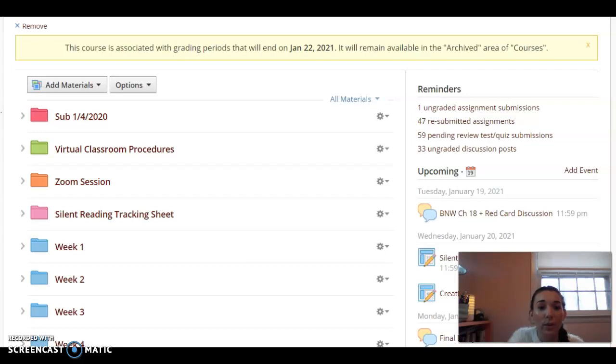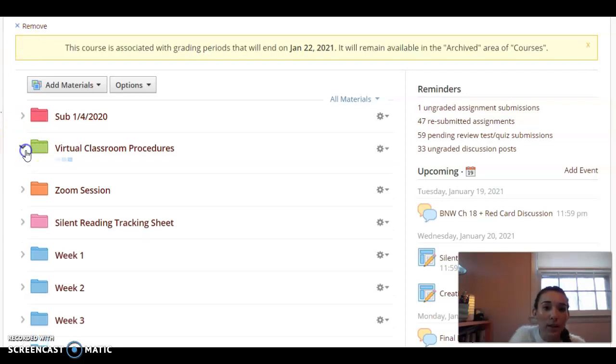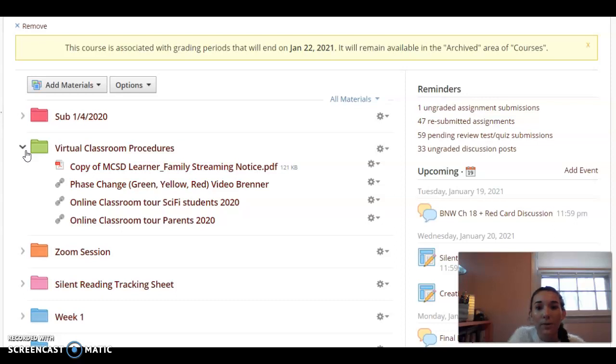Then we have our green folder, which is our virtual classroom procedures. This includes a copy of the family streamer notice, which is just information about how to properly use Zoom, netiquette, and things of that manner, along with our different videos as far as phase changes from green, yellow, and red, along with a red phase video that goes over the schedule and how to attend class, how attendance is logged for red phase day, along with our online tour, which you are on right now, and a welcome video, and a couple other videos are going to pop up in that folder.